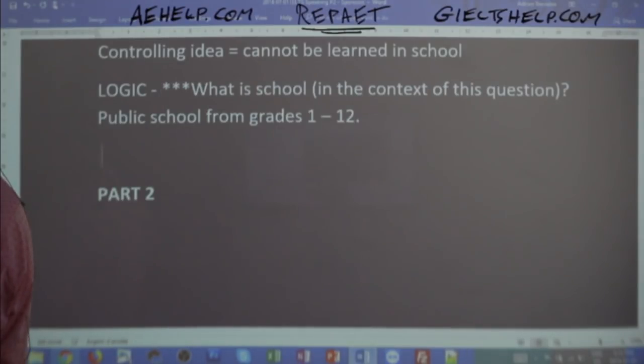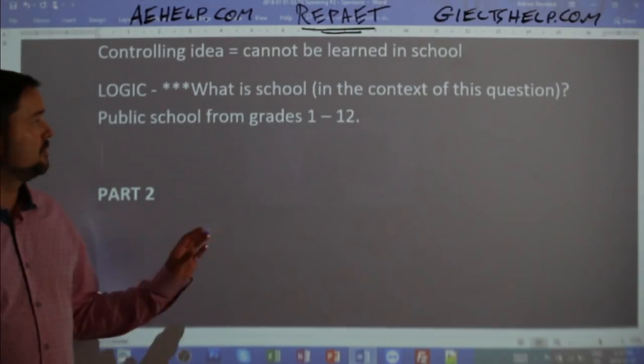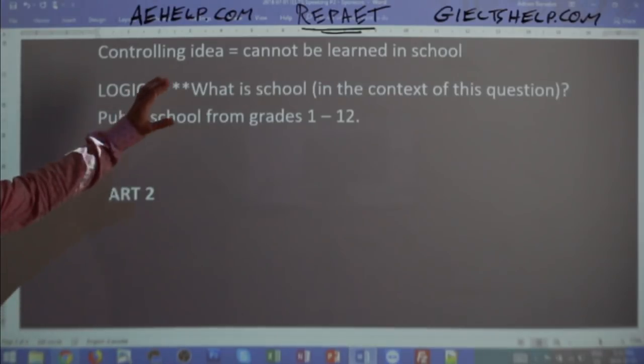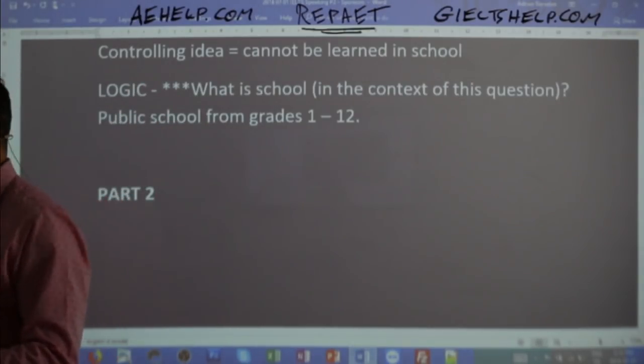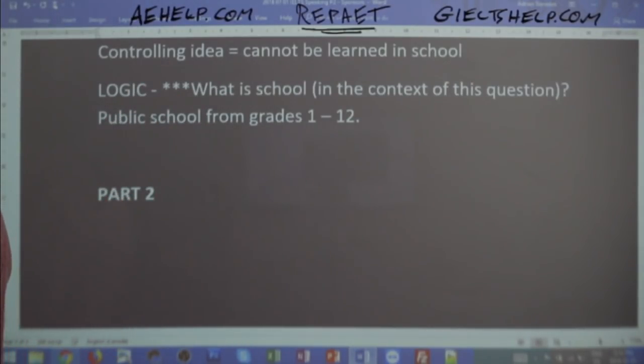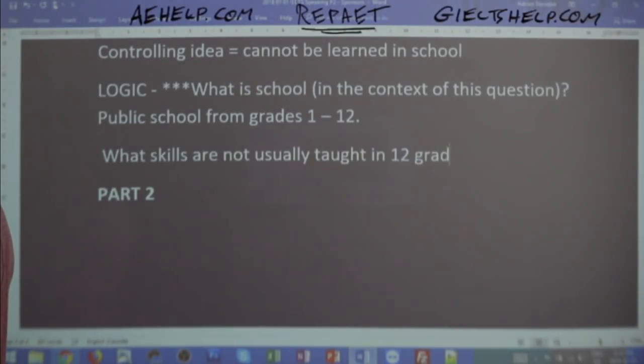You have to apply your own logic. So once you've applied this logic that it has to be grades 1 to 12, then you can ask the right question, which is, what skills are not usually taught in 12 grades of public school?